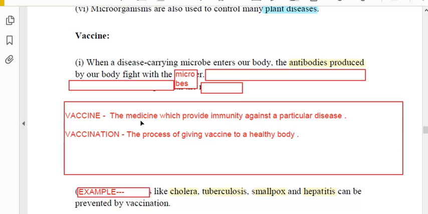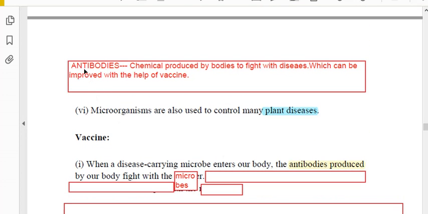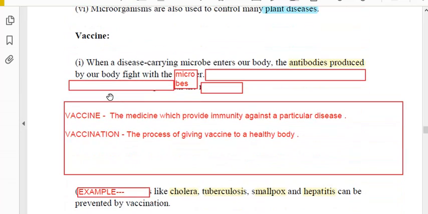Suppose we are taking a medicine, a vaccine of polio, that is, oral drops. This polio vaccine is prepared from the microorganism by which polio disease takes place. But that microorganism which causes polio is dead or near to dead, so that when it is introduced in our body, our white blood cells recognize it. So whenever it attacks our body, it produces this type of antibody, so that our body becomes disease free. Understood now? So this is the role of vaccine.